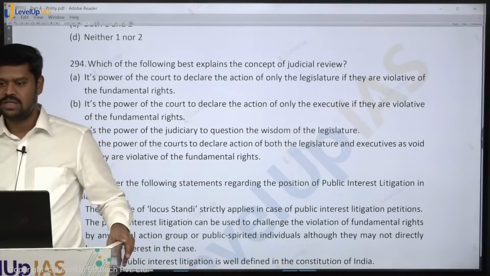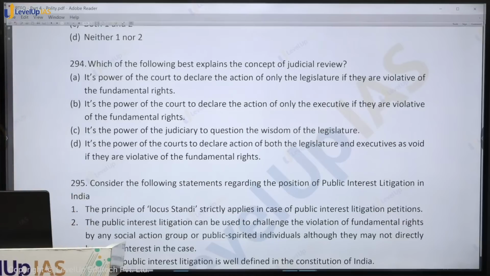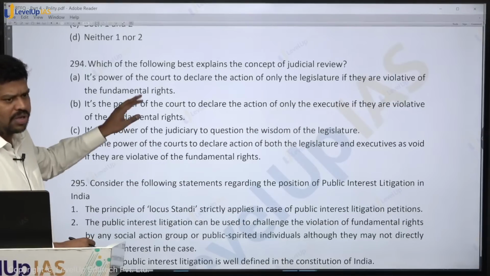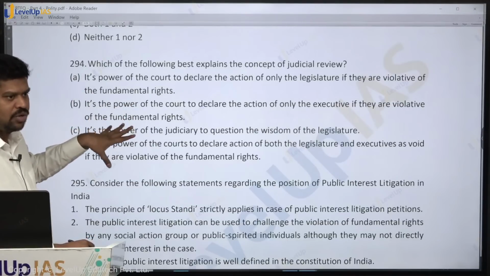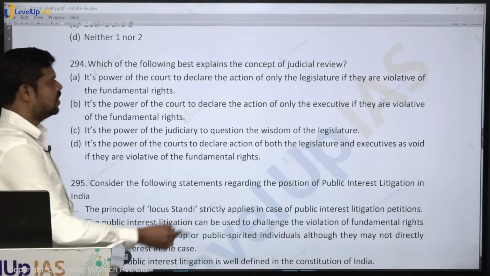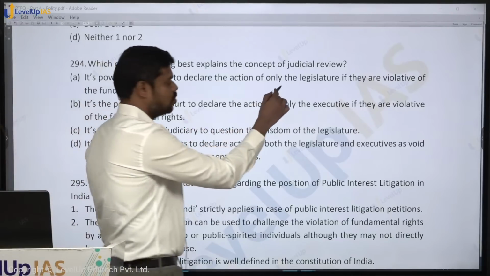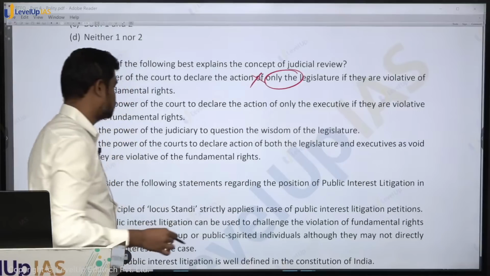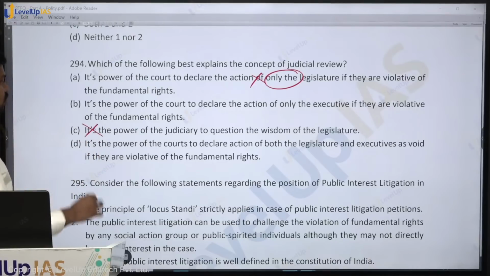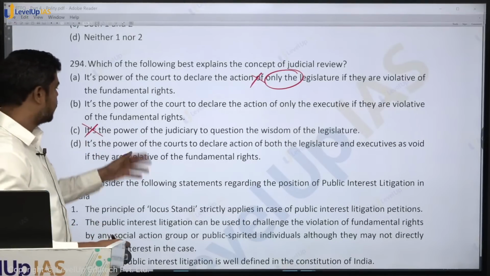So therefore, what is the answer in this case? What is the best answer? It is a power of the courts to declare the action of only the legislature. I talked about the general principle, but you applied it to this particular question. When you apply it to this particular question, it is a power of the court to declare actions only of the legislature. So it is not only of the legislature, therefore you can eliminate this. It is a power of the judiciary to question the wisdom of the legislature. No, it is not to question the wisdom of the legislature. So you can eliminate that also.